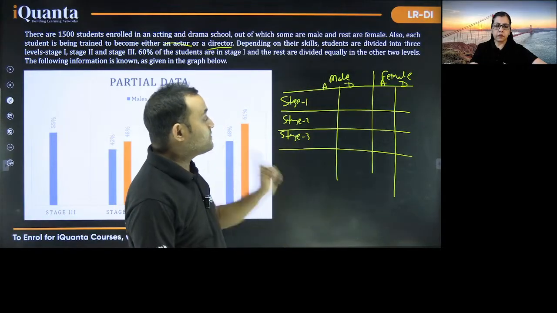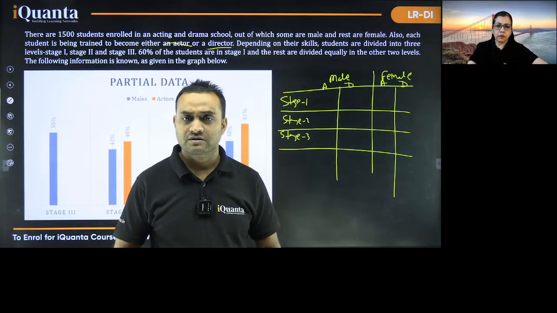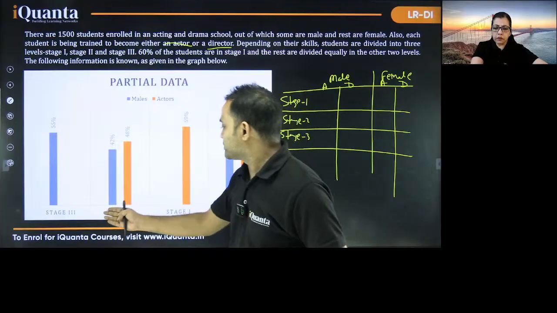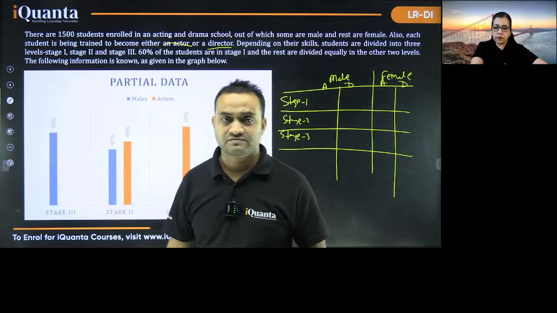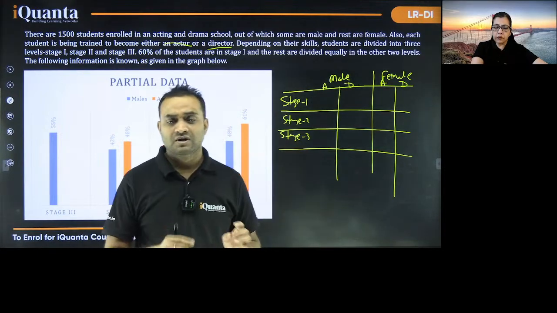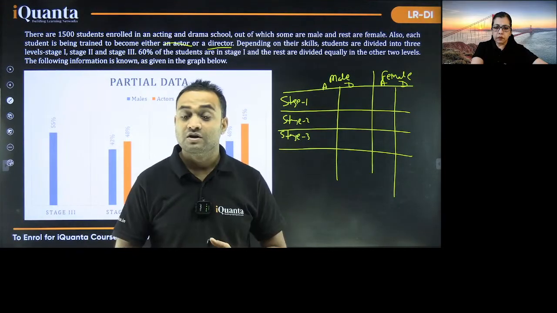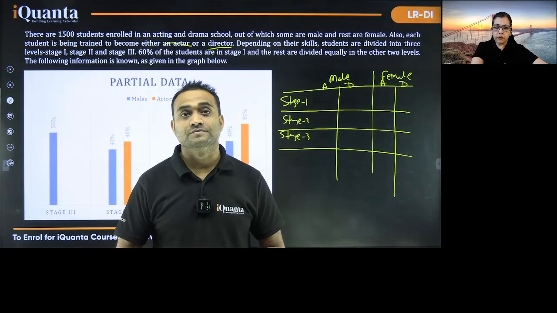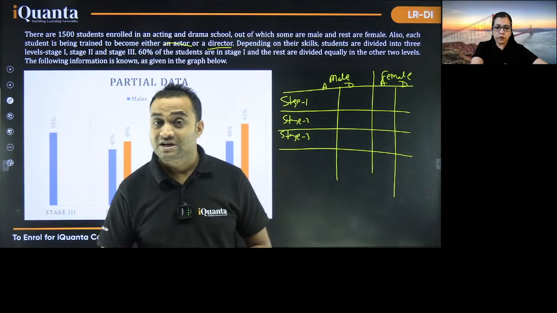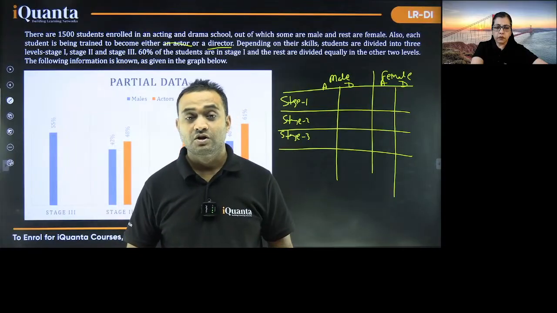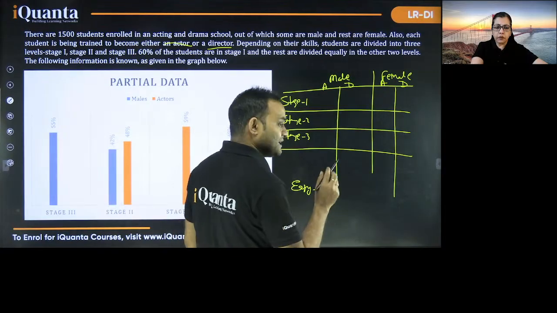But remember, whenever you get a situation like this, this is the ideal table. You don't need to create 2 different tables. And information is given: stage 3, stage 2, stage 1 total. The distribution is given in the case of males and in the case of actors. Once you start filling this table, nothing will be stopping you. You will be able to figure out all the values. But yes, if you are not really good with data interpretation, then there are sets that you can attempt first, like the first one and that distribution one. So this set is also an easy set, and this can be done.